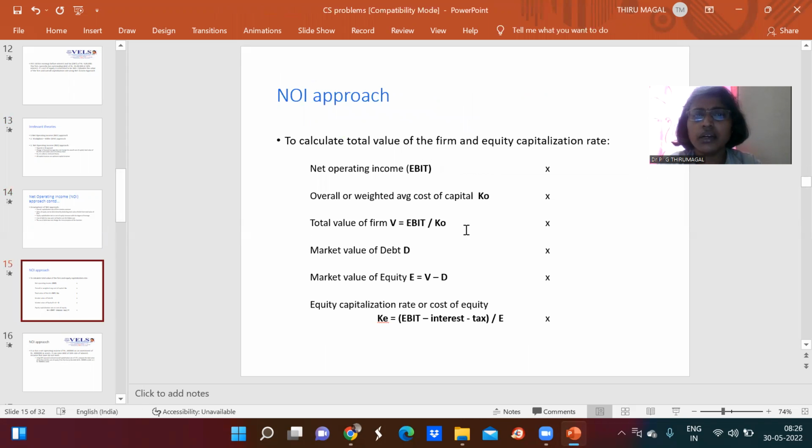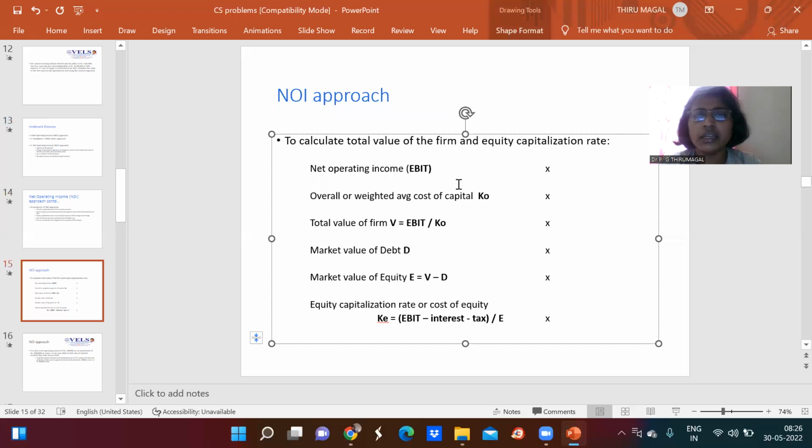This is the format to calculate the total value of the firm as well as the equity capitalization rate. Net operating income, that is EBIT, then the overall weighted average cost of capital, that is KO. The total value of the firm is calculated as EBIT by KO. Then the market value of debt will be given in the problem.